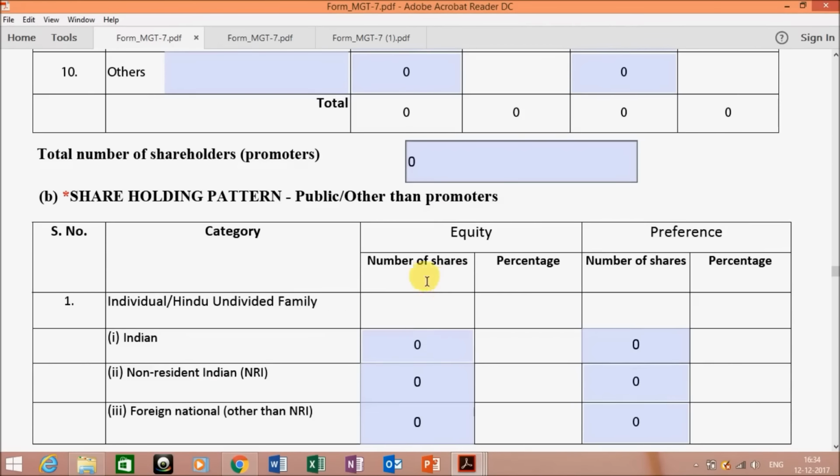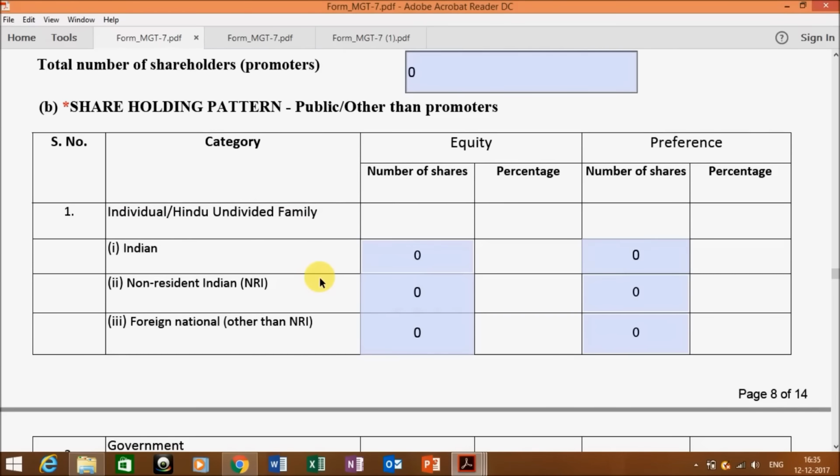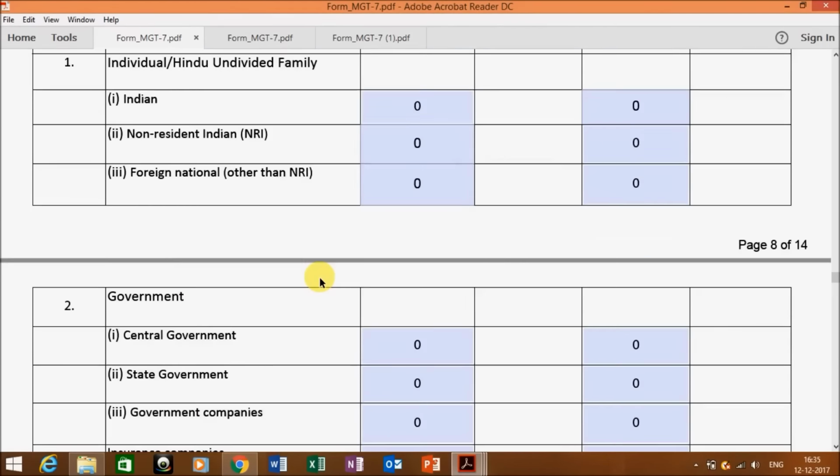Then comes the shareholding pattern of public, that is other than promoters. So calculate the number of shares held by the people who are in public, that is other than promoters, and enter your information in the appropriate column.